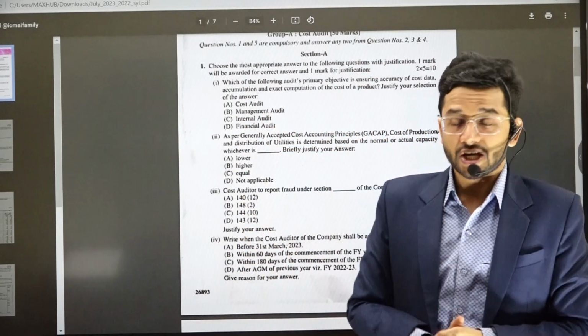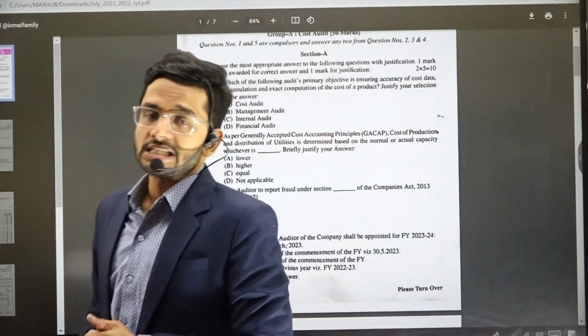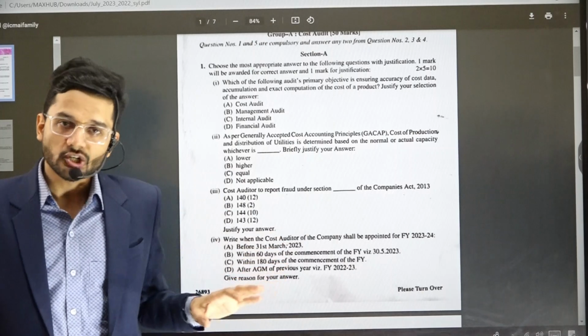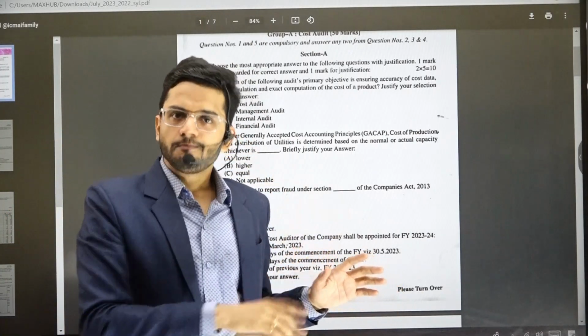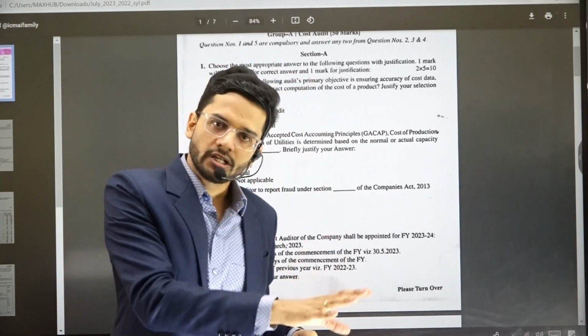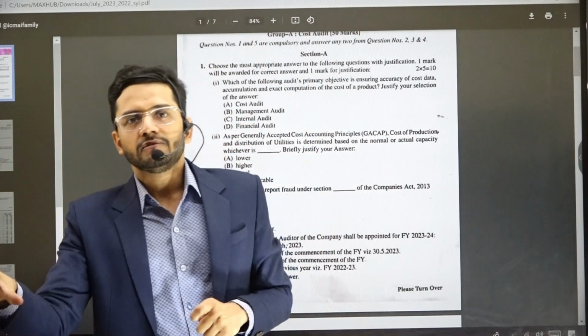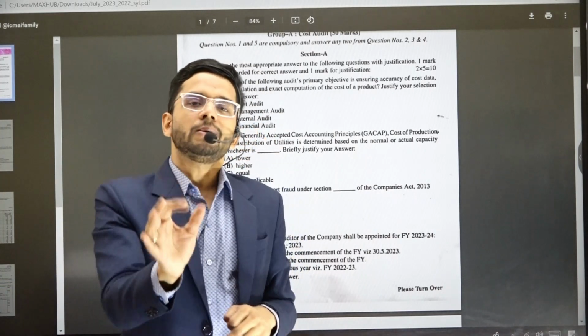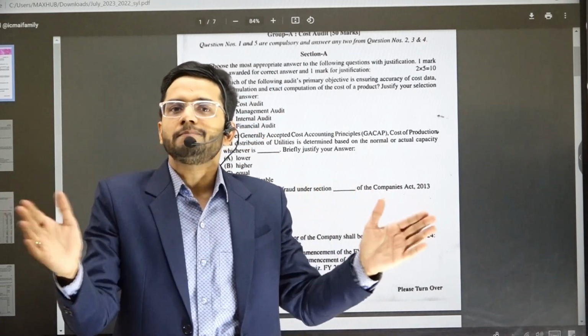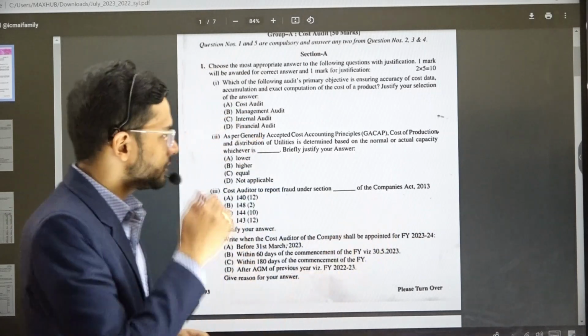But in this particular Syllabus 2022, there's a clear demarcation: part A, which is 50 marks cost audit, will contain practical as well as theoretical portions. Part B, the remainder 50 marks, will contain only and only theoretical questions. There's a clear-cut bifurcation in this particular subject.